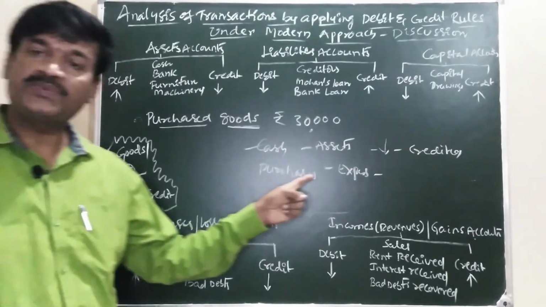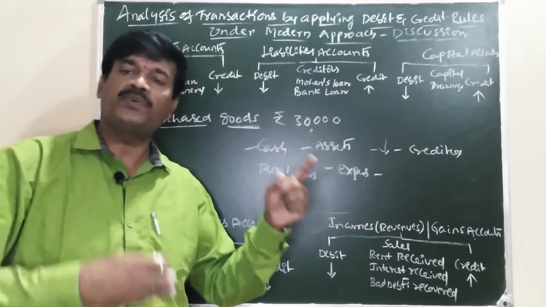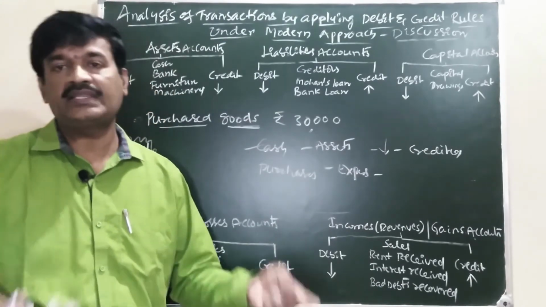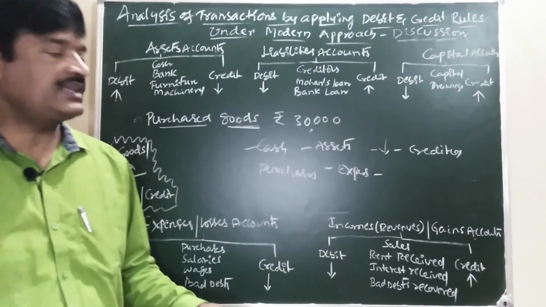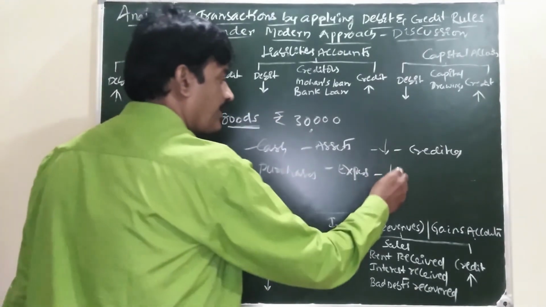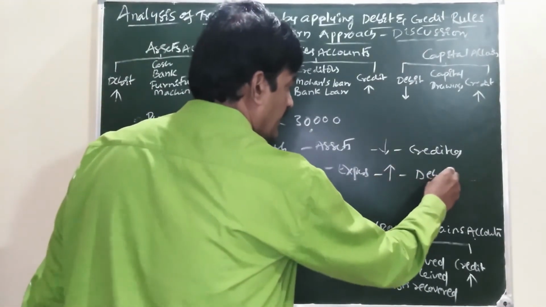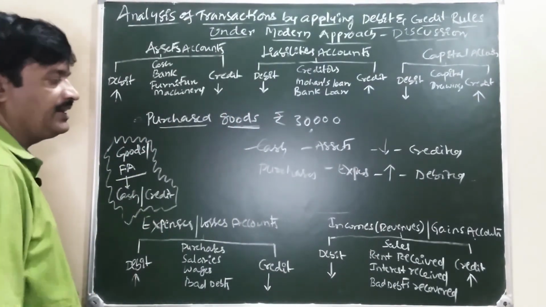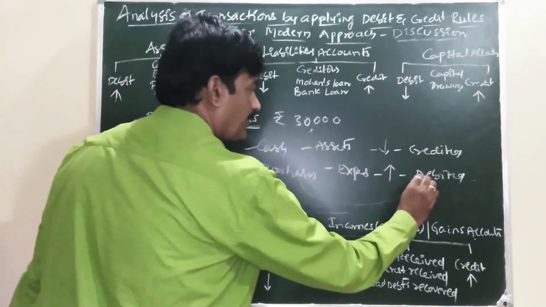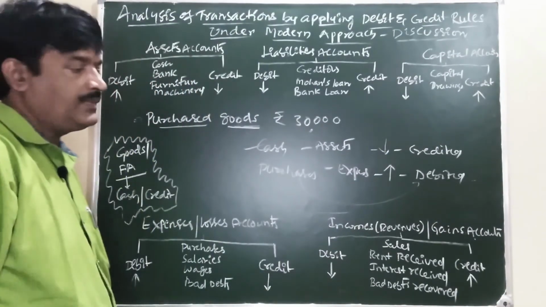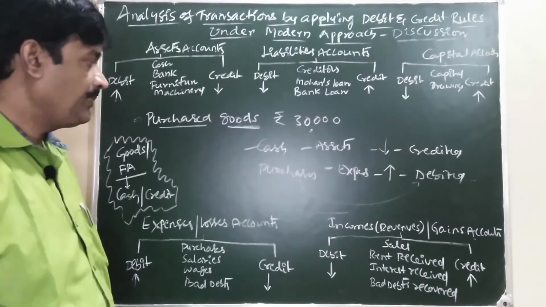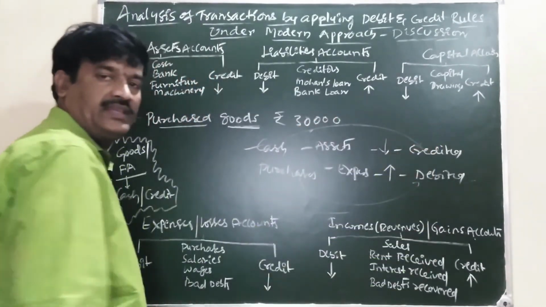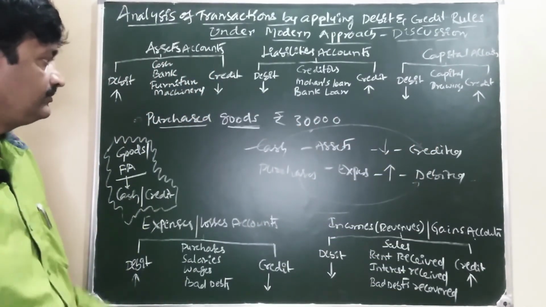Now purchases. Purchase comes in expense. Every purchase of goods is said to be expense. Our expense is increasing or decreasing? Our expense is increasing. It should be debited. Increase in the expenses is debited. So purchase account is debited. Cash account is credited.